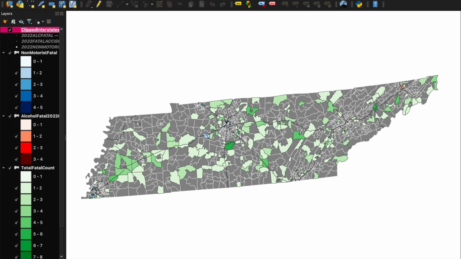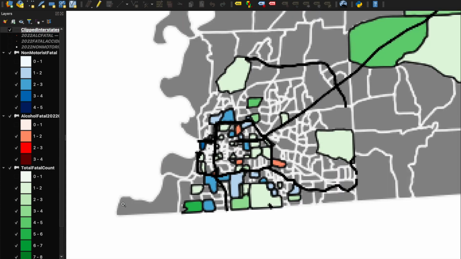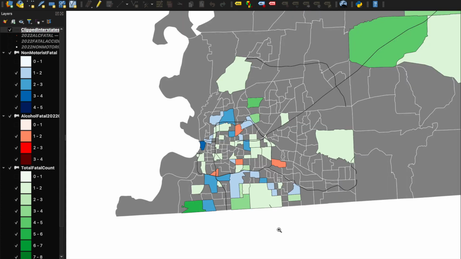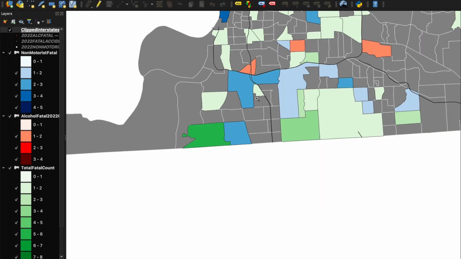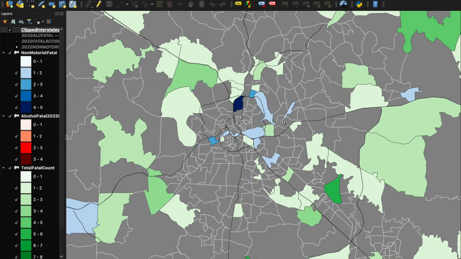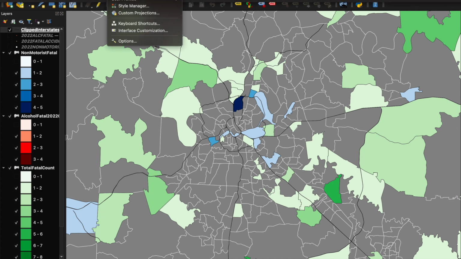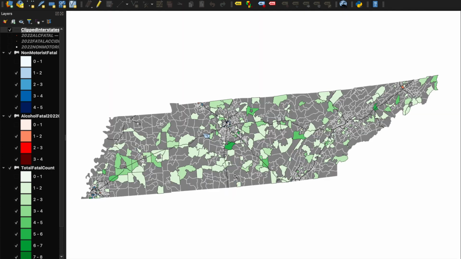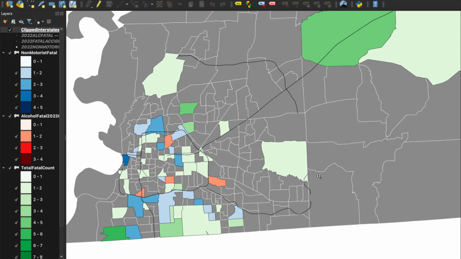So from this, kind of zoomed in here, it's just interesting to see that there's a lot of fatal accidents all throughout here along the interstate, which makes sense, but it's just crazy that there's so many in that corner, and then a lot through here, and that's around Nashville, so that makes sense. All this data, it just seems like Memphis right here is a huge problem area.